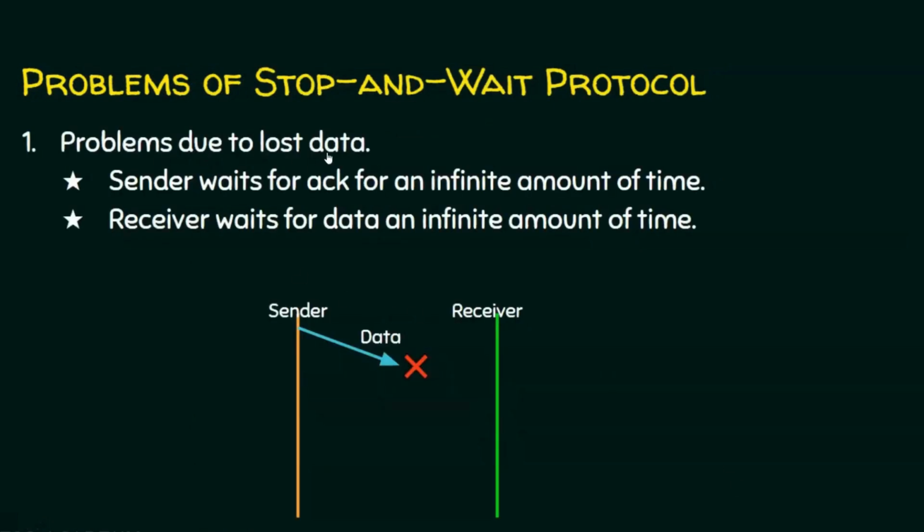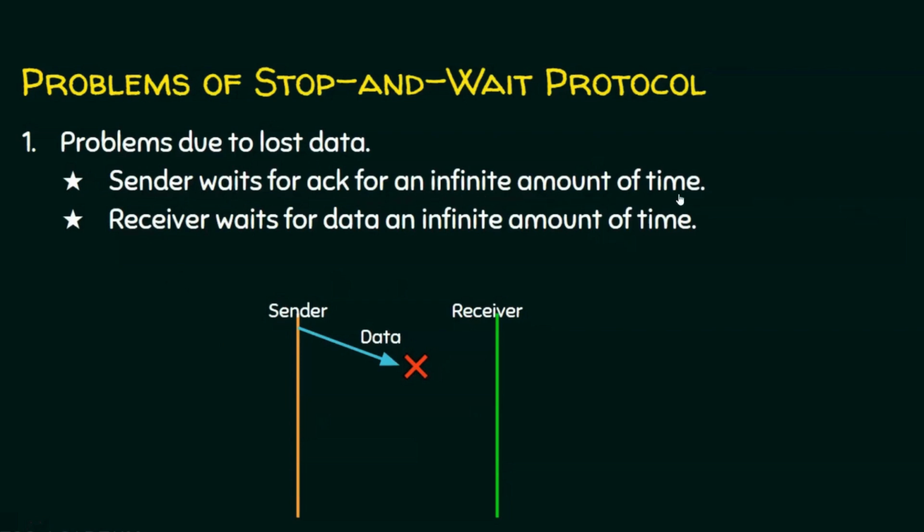Problem number one is problems due to lost data. Suppose the sender sends the data and the data is lost. The receiver will be waiting for a long period of time for the data. Since the receiver has not received the data, it will not send an acknowledgement, and since the acknowledgement is not received by the sender, it won't send the next packet.